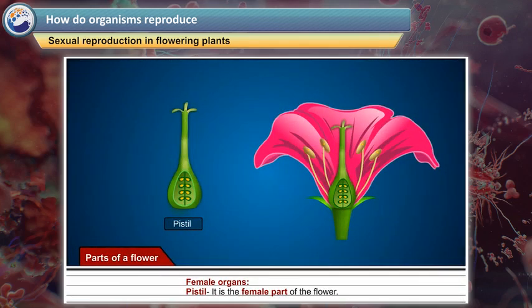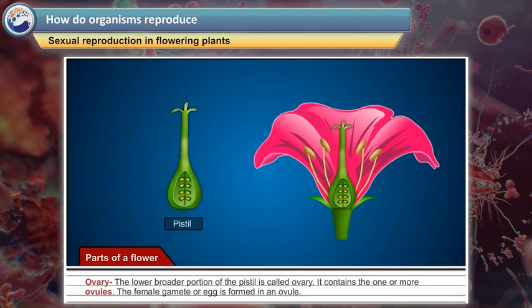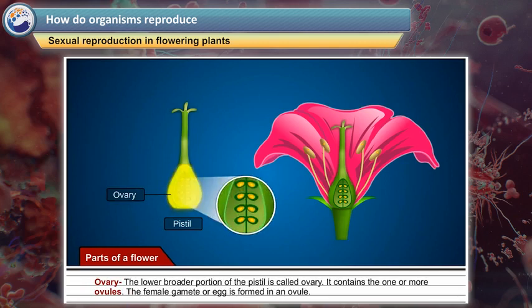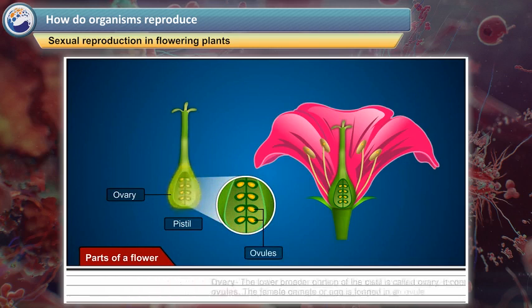Female organs. Pistil. It is the female part of the flower. It is a flask-shaped structure in the middle of the flower. It is divided into three parts. Ovary. The lower broader portion of the pistil is called ovary. It contains one or more ovules. The female gamete or egg is formed in an ovule.